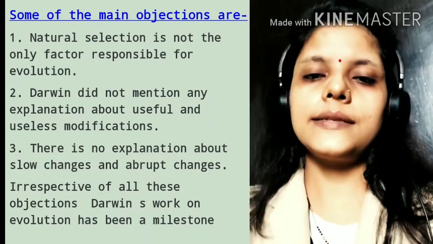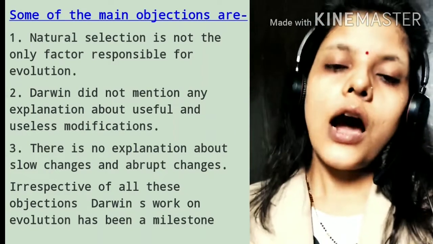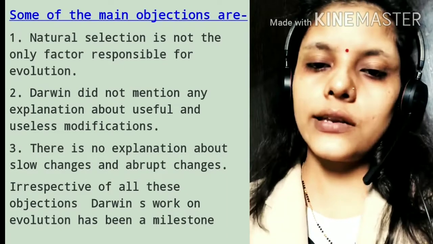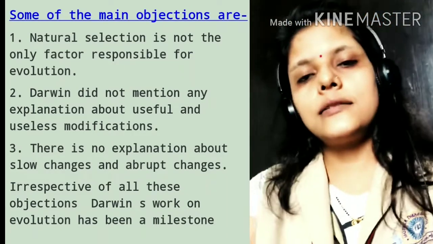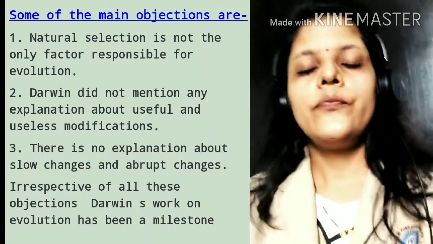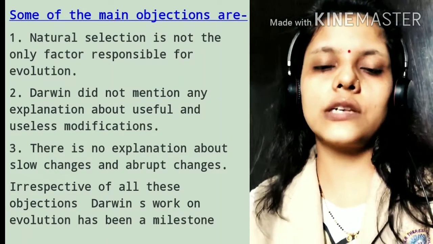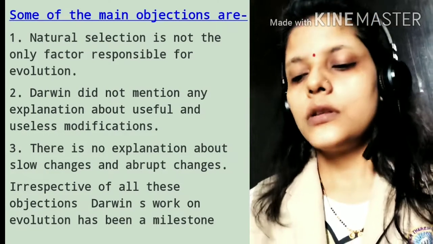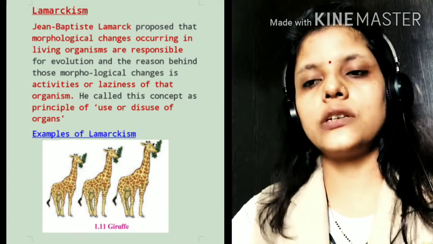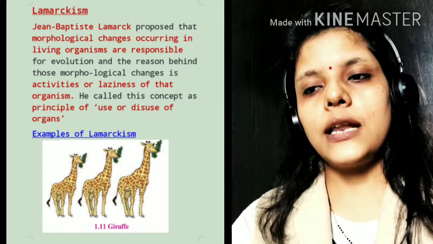And the third one is, there is no explanation about slow changes and abrupt changes. How these changes occur, whether slow changes or abrupt changes, is not clear from Darwin. So these are the three main objections to his theory, which were given by some other scientists. So we will study those scientists who had these kinds of objections to Darwin's theory. The name of the other scientist is Lamarck, the scientist who gave the main objection to Darwin's theory. The full name of Lamarck is Jean-Baptiste Lamarck.